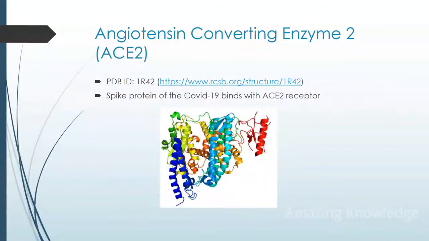The first one is ACE2. This is the receptor which binds with the spike protein of COVID-19. The crystal structure is available in the RCSB Protein Data Bank. The PDB ID is 1R42.